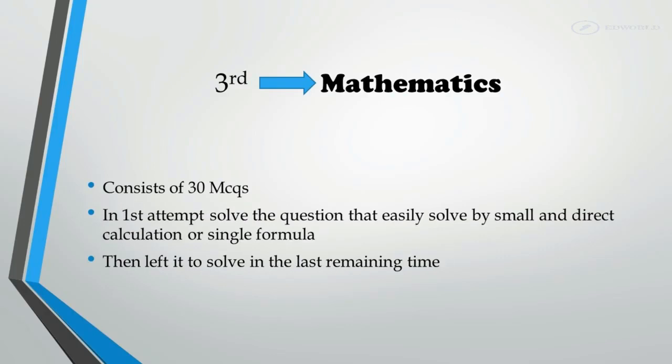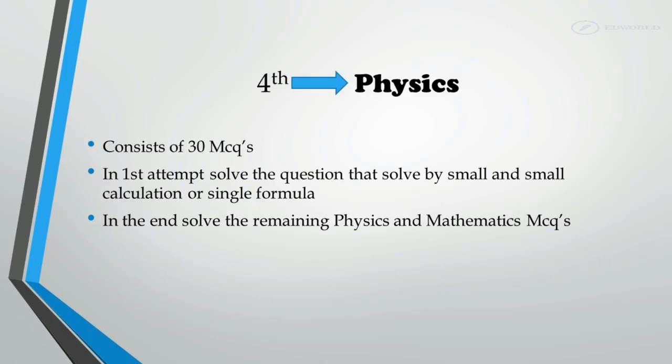In the first attempt, solve the questions that can be easily solved by a small and direct calculation or a single formula, then leave the rest to solve in the last remaining time. Fourth, Physics consists of 30 MCQs. In the first attempt, solve the questions that are solved by a small and direct calculation or a single formula. In the end, solve the remaining Physics and Mathematics MCQs.